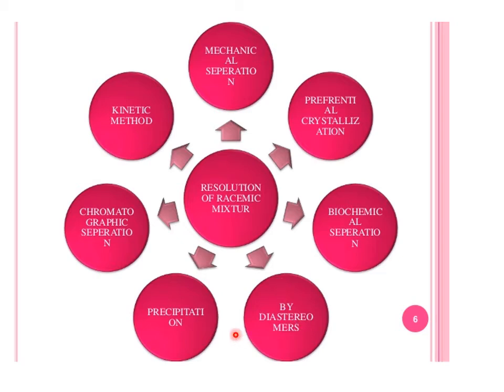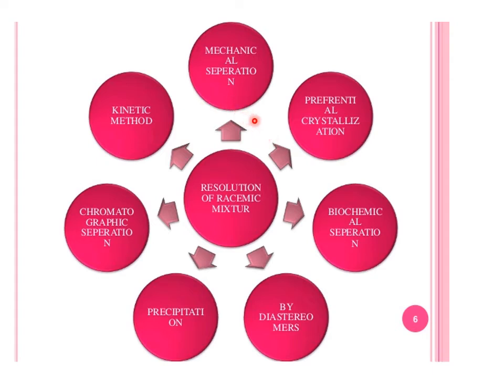This is resolution of racemic mixture, means mechanical separation, preferential crystallization, biochemical separation, conversion to diastereoisomers. This is a chemical method, chemical derivatization. We will elaborate more. Precipitation, sometimes one enantiomer gets precipitated in a specific solvent, another does not, and can be easily separated.